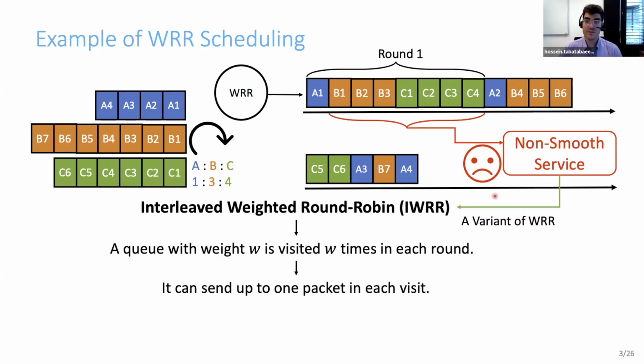An alternative is to use a variant of weighted round robin, which is called interleaved weighted round robin, or IWRR. With interleaved weighted round robin, a queue with weight W is visited W times in each round rather than 1 time, and it can send up to 1 packet in each visit. So the idea is to spread packets of one flow within a round to achieve a smoother service.